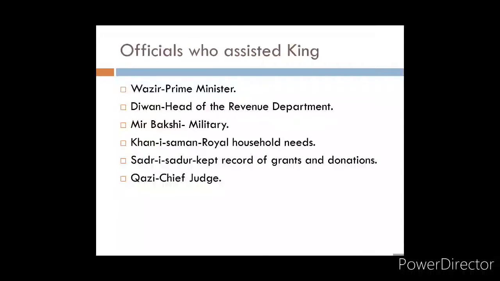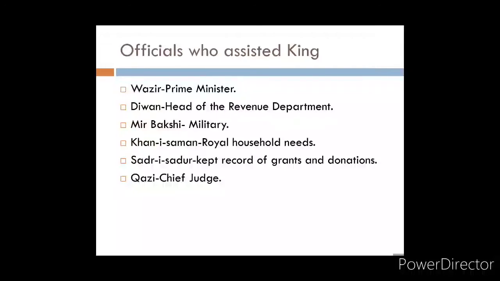So who are those officials? There is the Wazir, who is the Prime Minister. Then there is a Diwan, who was the head of the revenue department. Then there was Mir Bakshi, who looked after the military. Then there was Khan-e-Saman, who looked after the needs of the royal household. Then there was Sadr-us-Sudur, who kept a record of grants. The kings used to make some grants, some donations. So there was one department that used to keep a record of whatever grants and donations were made by the king. And there was a Qazi, who was the chief judge.